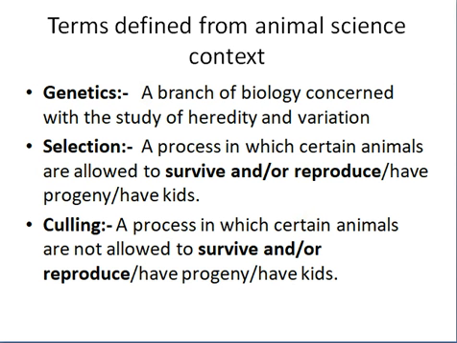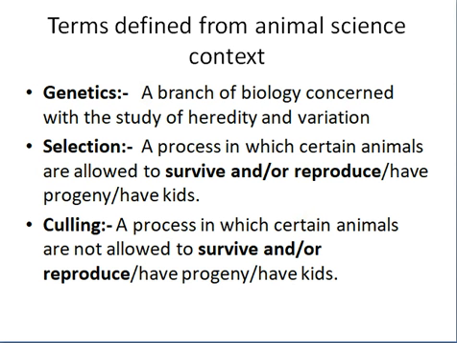So what is selection? Selection is a process in which certain animals are allowed to survive and/or reproduce, or have progeny, or have kids. So we allow certain animals to survive and to reproduce. And culling is a process in which certain animals are not allowed to survive and/or reproduce or have progeny or have kids.